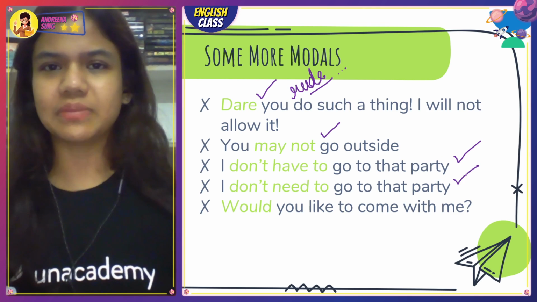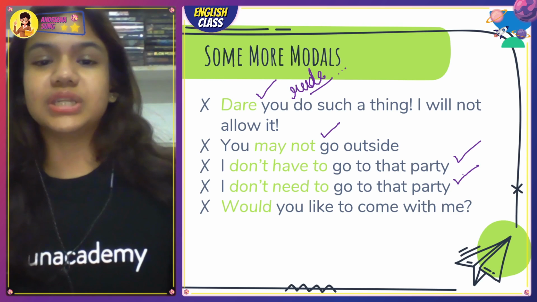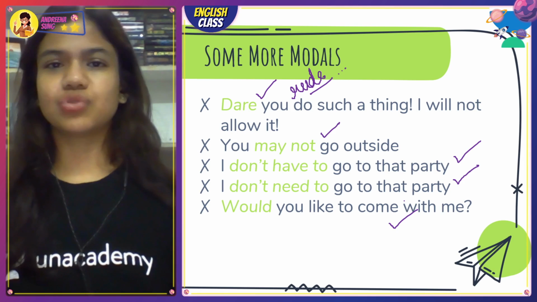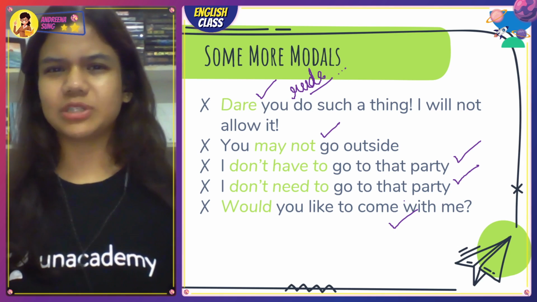मुझे ज़रूरत नहीं है पार्टी में जाने की. I don't want to. I don't need to. Would you like to come with me? Would is also used as a modal. So don't get confused कि भैया could and should तो समझ में आ गया.